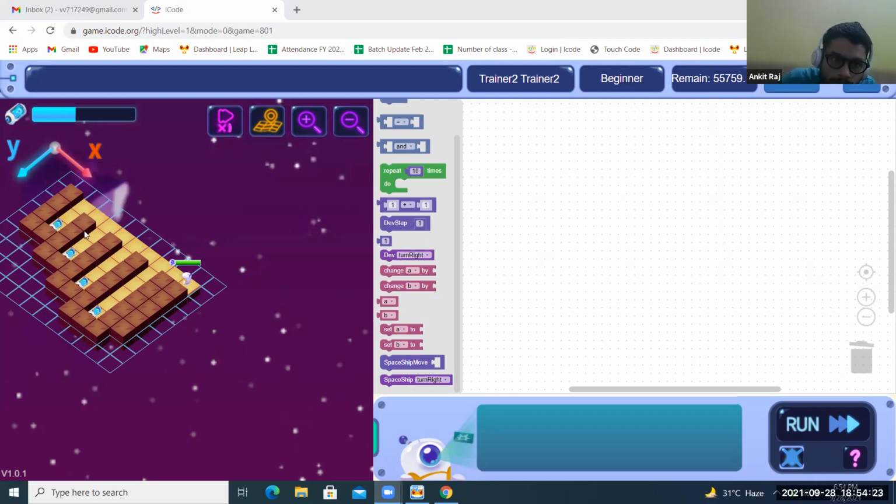Every time it will decrease one step to collect the item. First 5, then 4, then 3, then 2. And same step he needs to go back also. Means 5 minus 5, 4 minus 4, 3 minus 3, 2 minus 2.